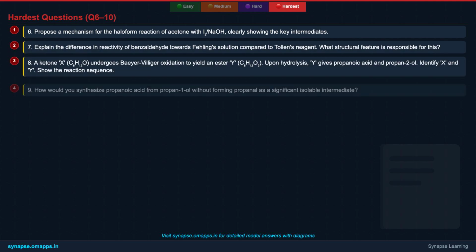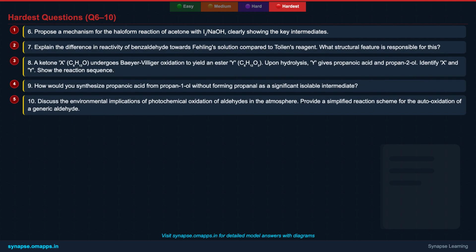Continuing your ultimate challenge, here's the second set of 5 questions on oxidation of aldehydes and ketones. These problems are designed to push your limits, requiring you to integrate knowledge from various sections and think like a true organic chemist. Remember to consider all possible pathways, migratory aptitudes, and reagent specificities. Success here means you're well on your way to acing the toughest chemistry problems in JEE Advanced. Keep pushing your boundaries and solve these with confidence.